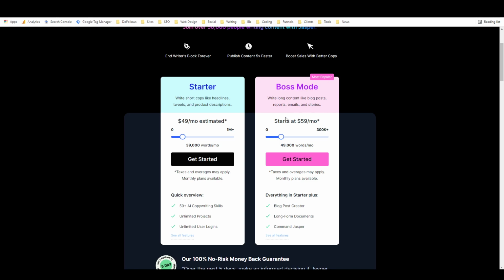Boss Mode starts at $59 a month, and that is for 50,000 words. If you go over 50,000 words, it bumps up to $99 a month, and it continues going up from there as you get up to more and more words. So that is pretty much the pricing and the plans.